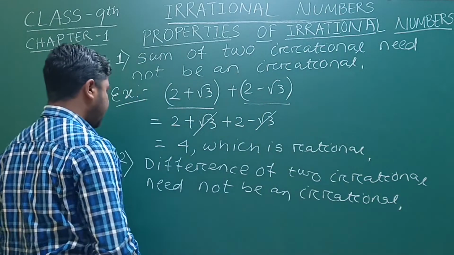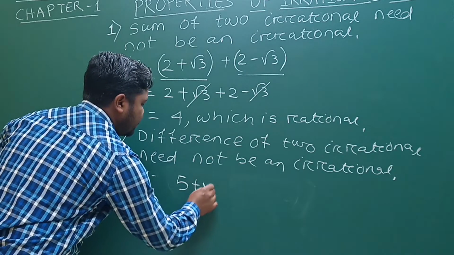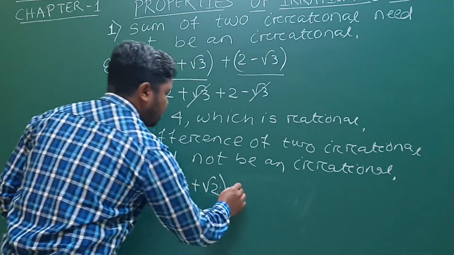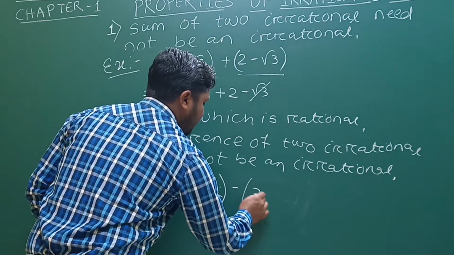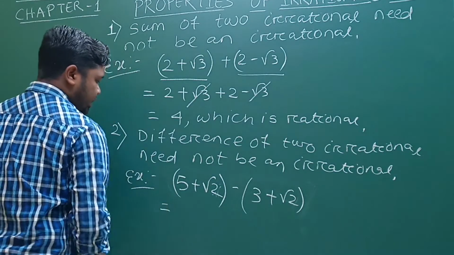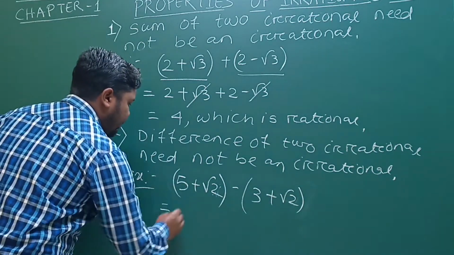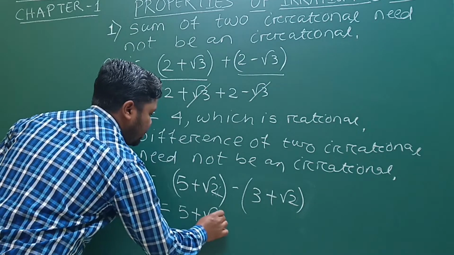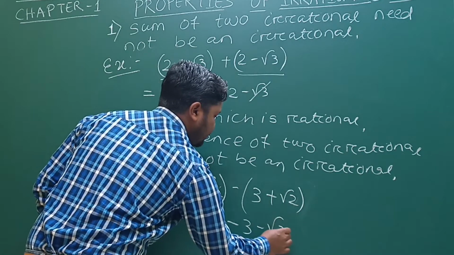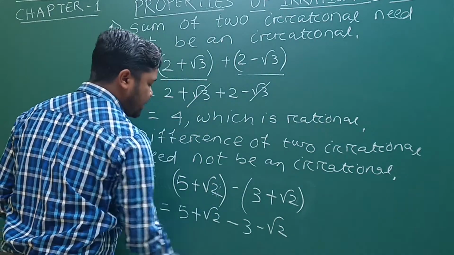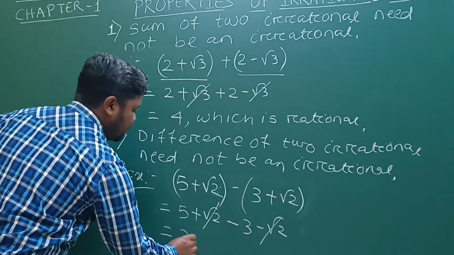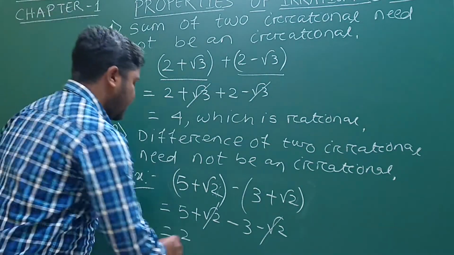So take an example. 5 plus root 2 minus 3 plus root 2. So what can I get? If we solve this difference, 5 plus root 2 minus 3 minus root 2, here plus root 2 and minus root 2 cancel. 5 minus 3 is 2, which is a rational number.